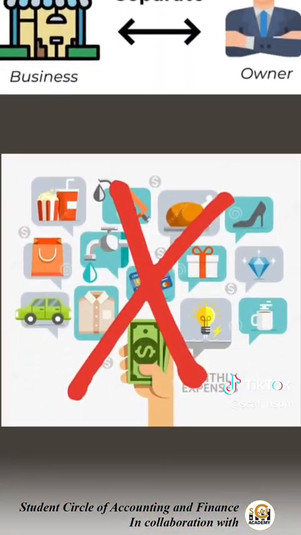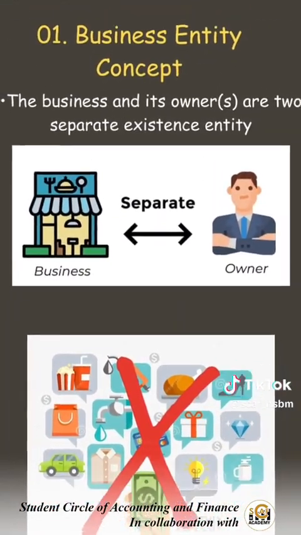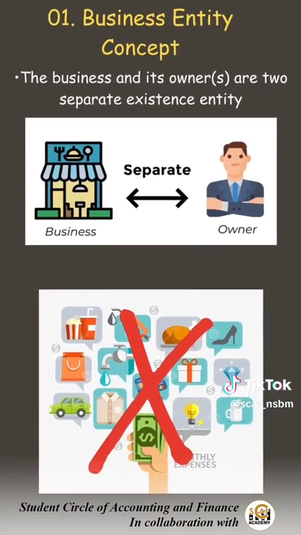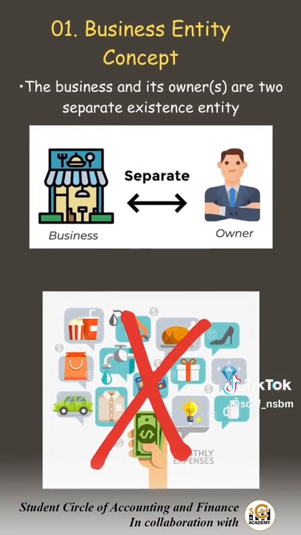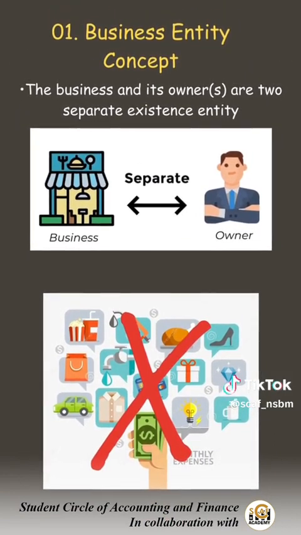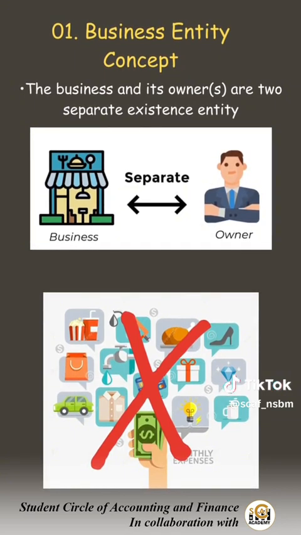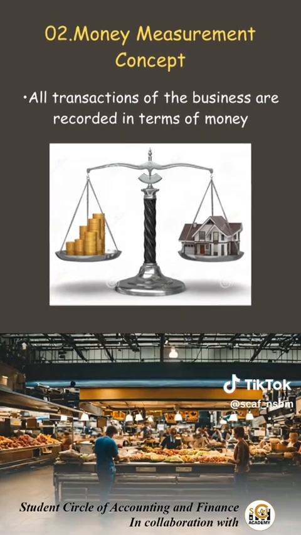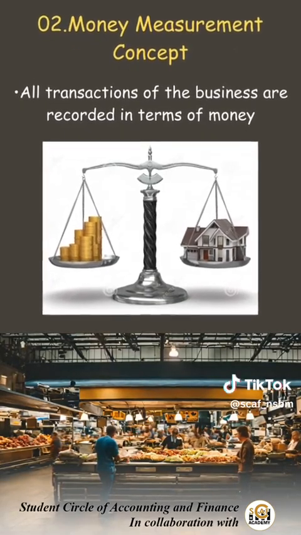The first concept that we are going to talk about is the business entity concept. According to this, the business and its owners are two separate entities. Any private and personal incomes and expenses of the owner should not be treated as the income and expenses of the business.